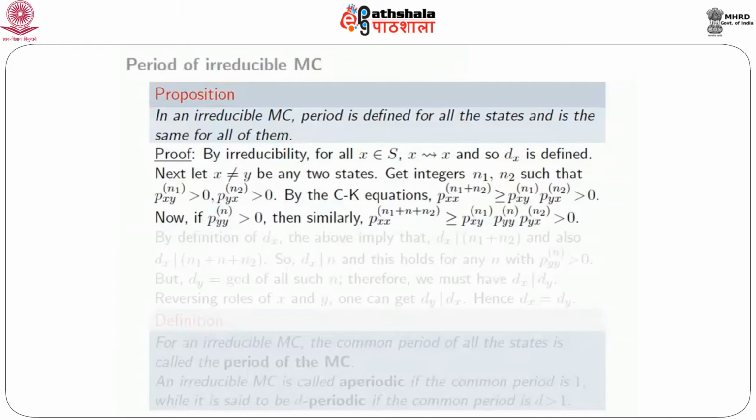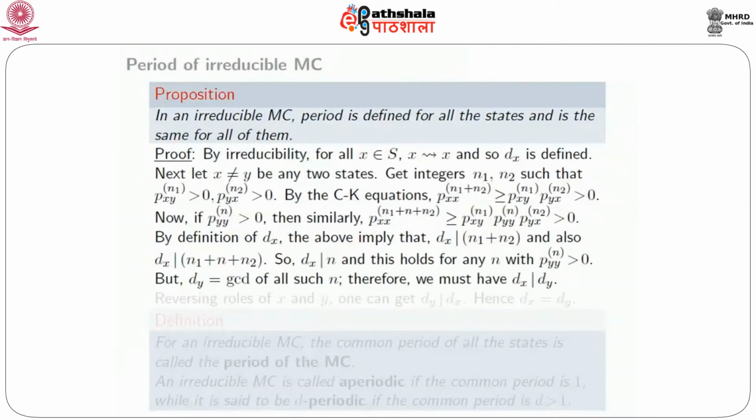Now by definition of d_x, the above will imply that d_x divides n1 plus n2, because p_xx^(n1+n2) is positive. p_xx^(n1+n+n2) also is positive, so d_x divides n1 plus n plus n2. But then d_x must divide the difference, which means d_x divides n. And this holds for any n with p_yy^(n) positive.